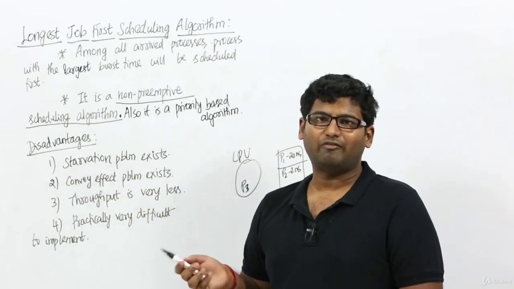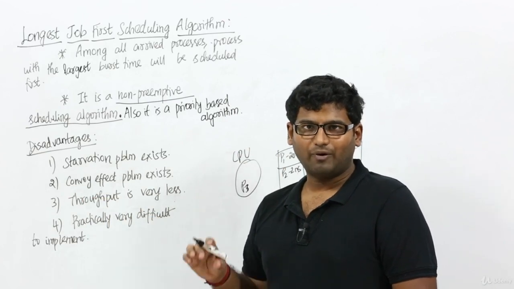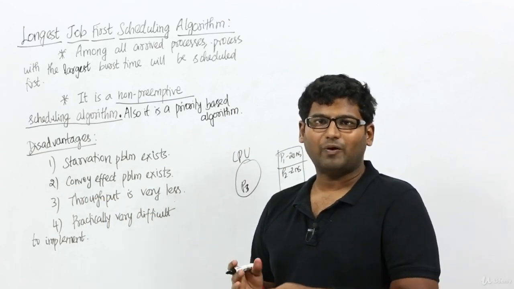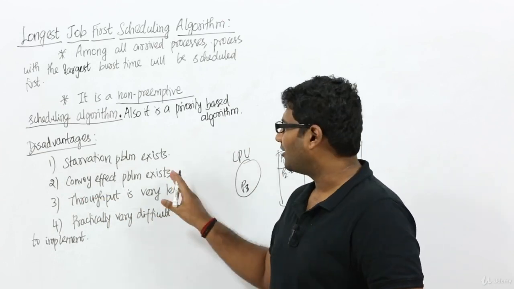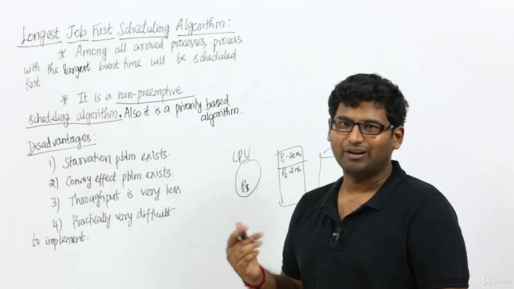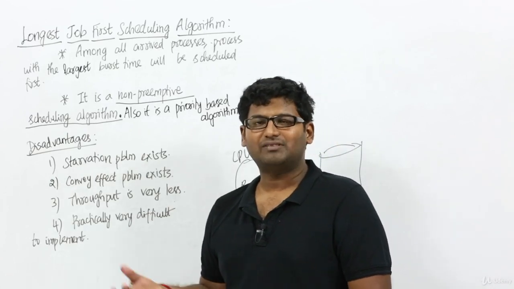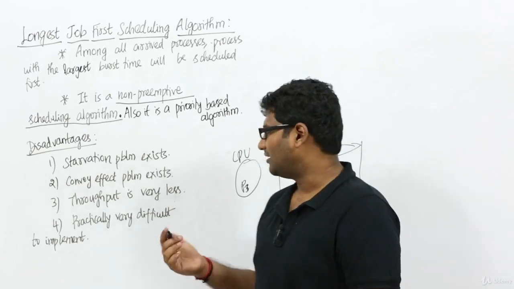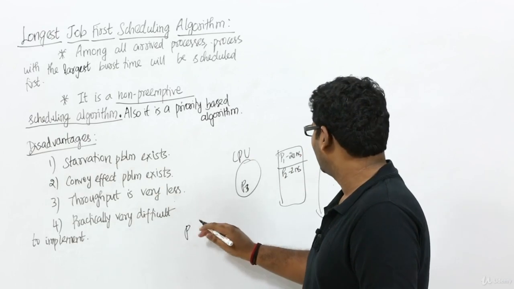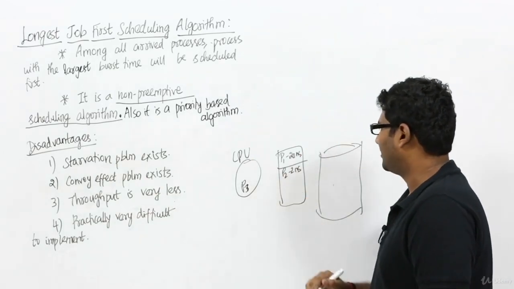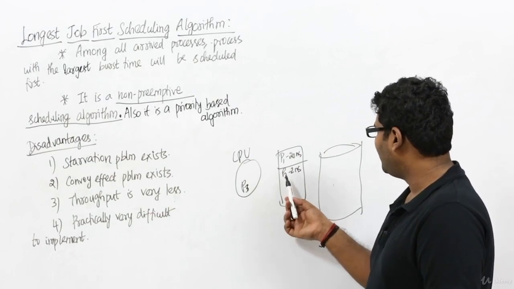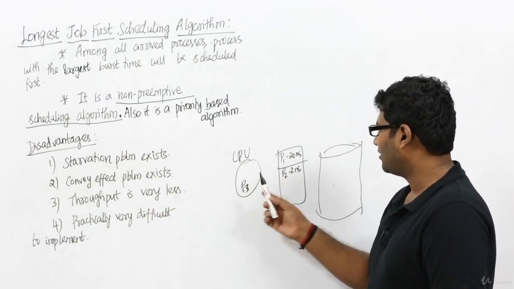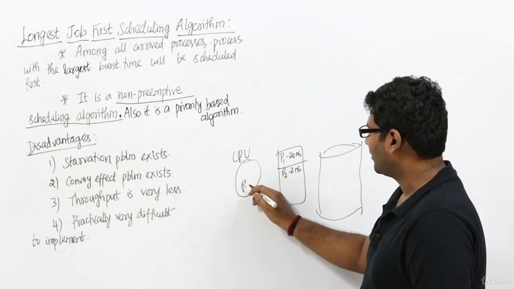See, what is meant by convoy effect problem? A smaller process is waiting for a larger process to release the CPU. This problem will definitely happen in longest job first scheduling because we always pick the largest process first, right? Let us assume this example with three processes. We will be taking process P1 because P1 has the highest priority.